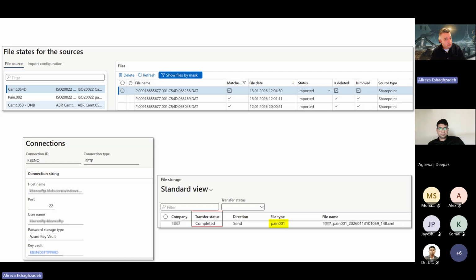But when it comes to Power Automate, it's based on how you want to use that. I don't know if it's a little bit technical. If you want the steps on how to do that, I can show it in another session. But if you want the overview of how it works, as I said, in a nutshell, if it's encrypted, it's critical because you need to encrypt the file when you send it, and you need to decrypt the file when you receive it. But if there's no encryption in this view, you just need the credentials for the SFTP.